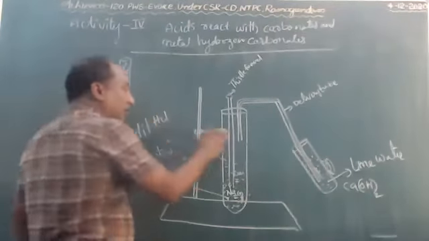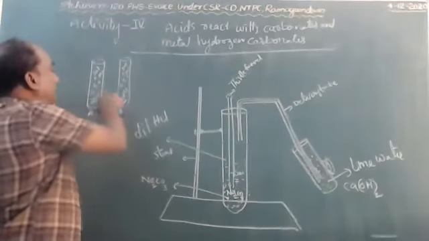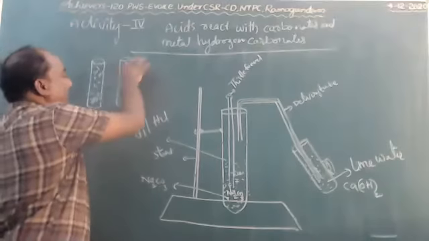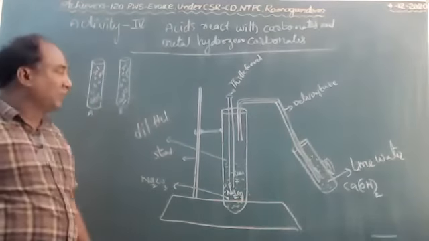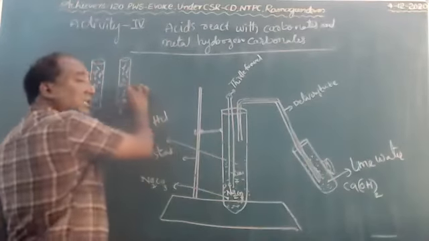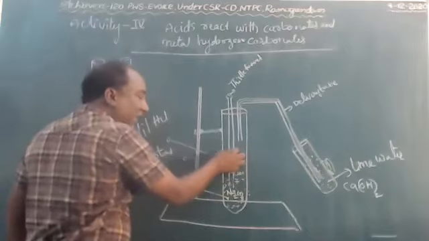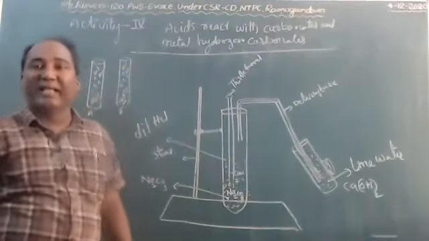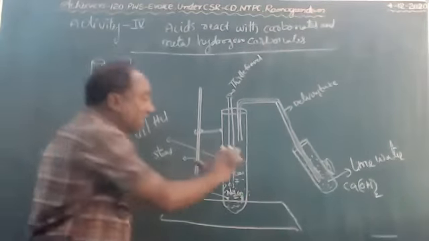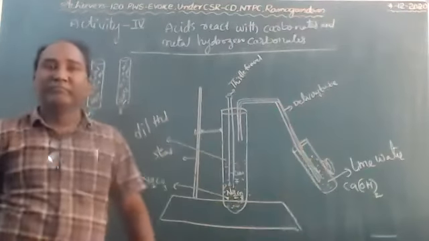Next, remove this. Instead of this, one more test tube with metal hydrogen carbonate is fixed to this. Same process: metal hydrogen carbonate and dilute HCl react together. It also liberates carbon dioxide gas, children. That gas passes through the delivery tube and enters into the lime water.